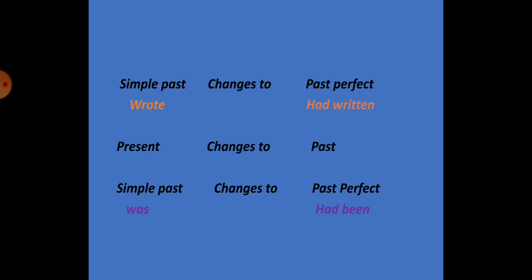Let's take just one more verb. Let's take the verb is. It will change to was, that is, a present will change to past. But if it is simple past, was, it will change to past perfect. Now, what is the past perfect? It is had been, because been is the past participle of is, am, are or the to be verb. So this is how the tense will change. All present becomes past and past becomes past perfect.